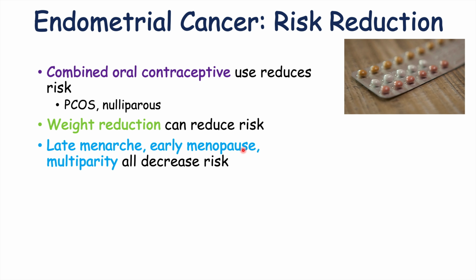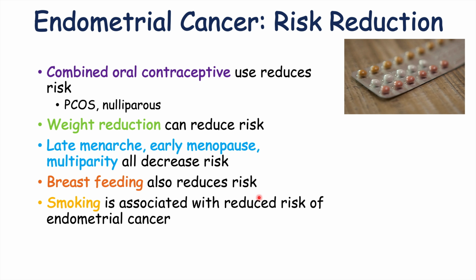Late menarche and early menopause are both going to shorten the time span whereby a patient experiences exposure to estrogen, and then multiparity does the same. After delivery of a baby, breastfeeding exclusively also reduces the risk as well, because the prolactin from breastfeeding helps to inhibit your menstrual cycles. So that is also going to reduce the estrogen exposure as well.